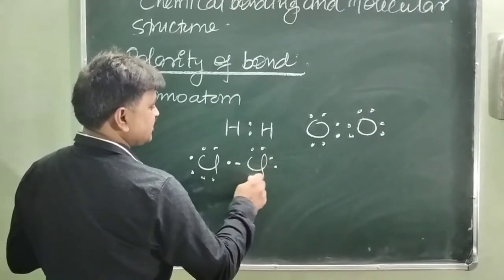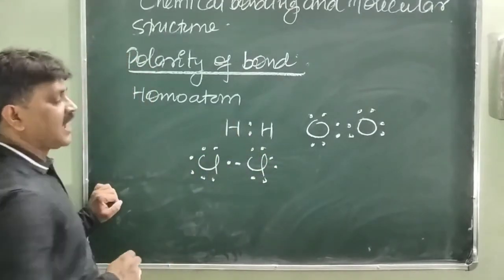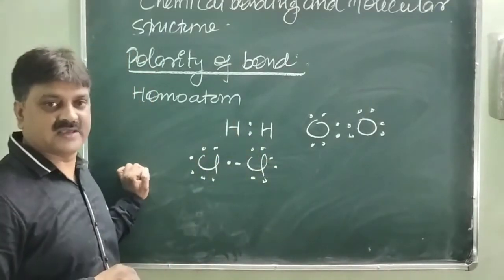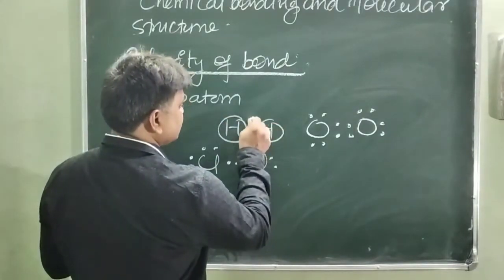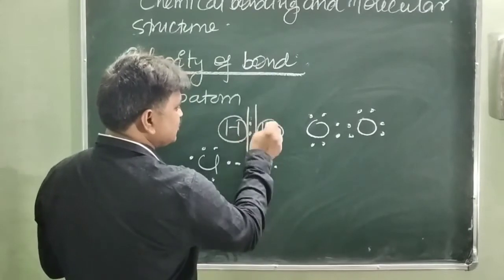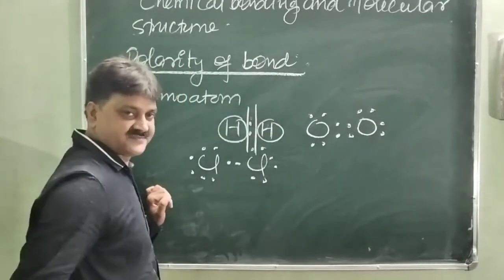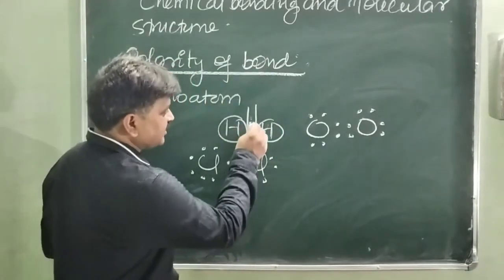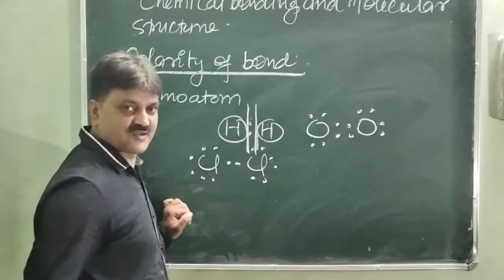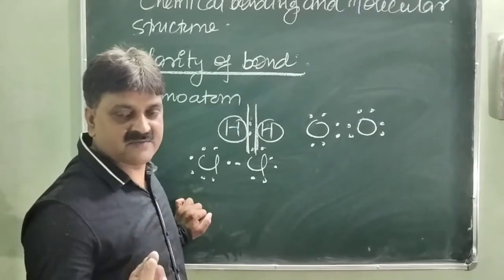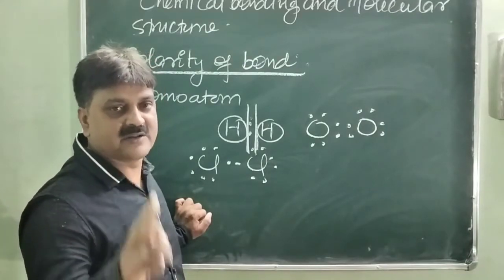So in this case it is non-polar, there is no polarity in the bond. Why? Because both atoms have the same electronegativity. The shared electron is always in an intermediate position between the two nuclei. I repeat, this shared electron is always intermediate between the two nuclei, because both atoms have the same electronegativity.